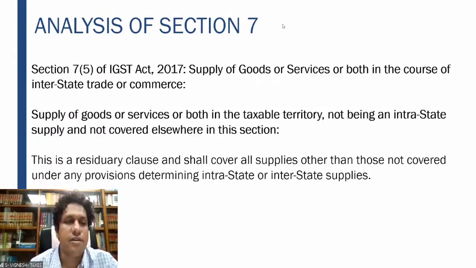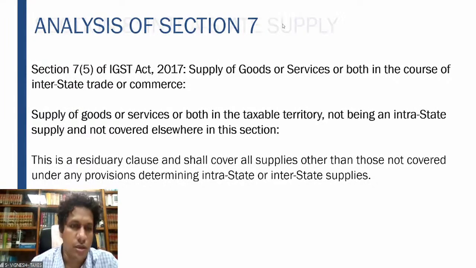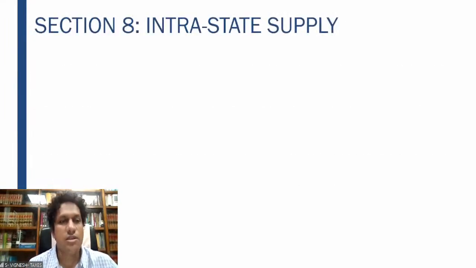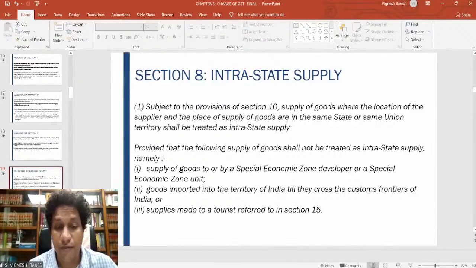Again, section 7 subsection 5: any other cases where any goods or services, not being an intrastate supply and not covered elsewhere, is also an interstate supply. Again, this is a residuary clause and will cover all supplies not covered under any other provisions. So that was your section 7 in detail with regard to interstate supply. Fine. Let us now see if there are any queries.